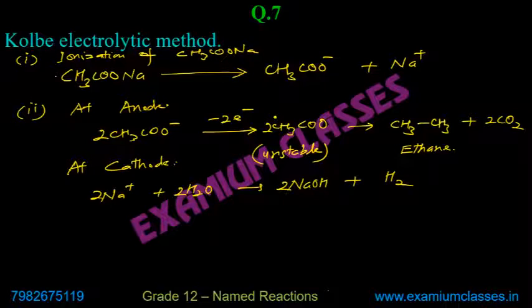So this is what you need to write in Kolbe's electrolytic method.